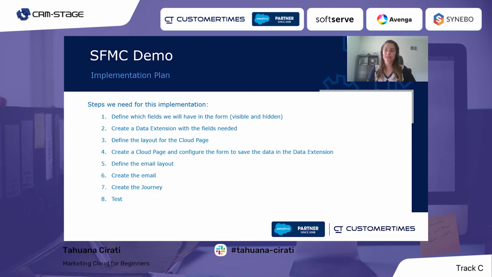We need to create the data extension with all these fields needed. We need to define the layout for the cloud page, which we already received from the company. We need to create the cloud page and configure this form to save the data in the data extension that we have created. Define the email layout, which we are assuming that we already received. Create the email, create the journey, and then test to see if everything is working fine.